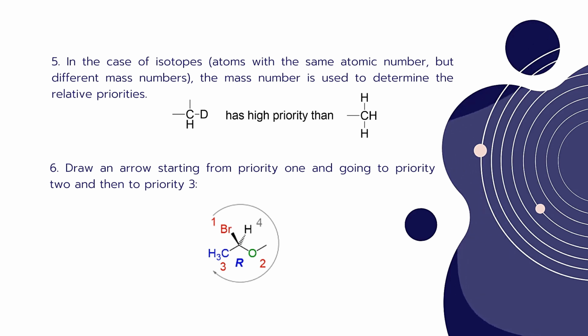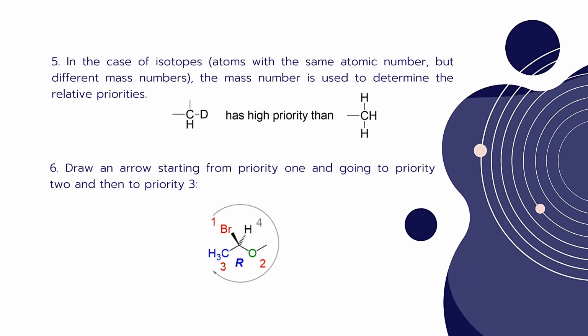Okay. The sixth rule: after giving priorities, how do we give the nomenclature? RS nomenclature is given by drawing an arrow starting from priority 1, going to priority 2, and then to priority 3. So for example, in this example, the chiral carbon atom is attached to one bromine group, one methyl group, one ethoxy group and one hydrogen group.